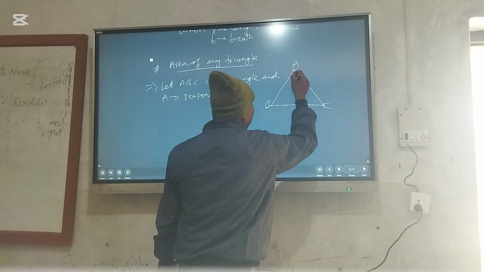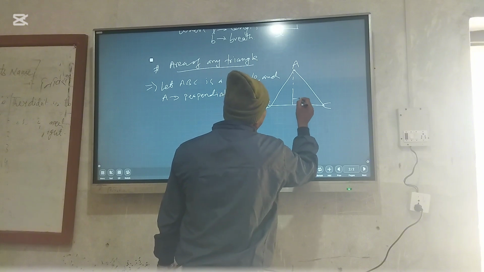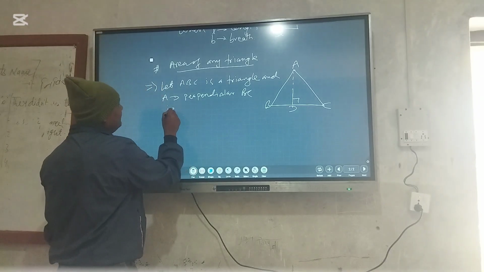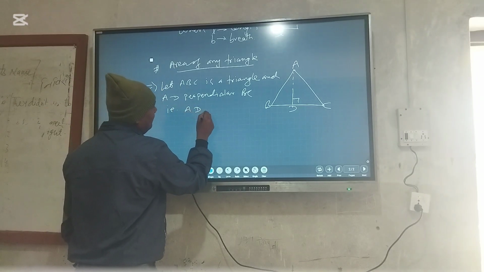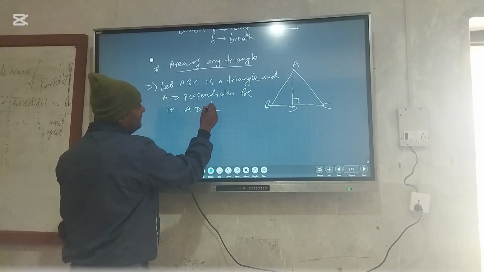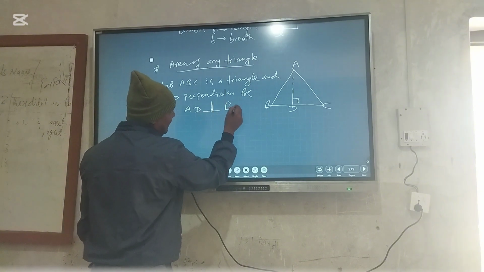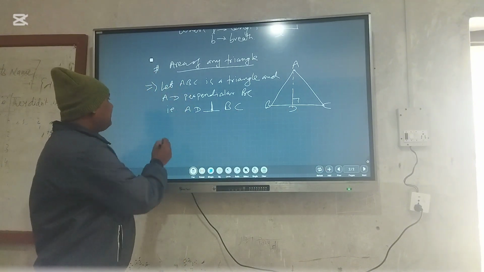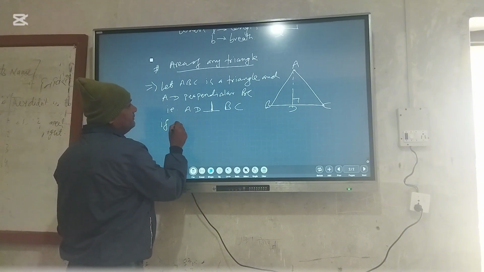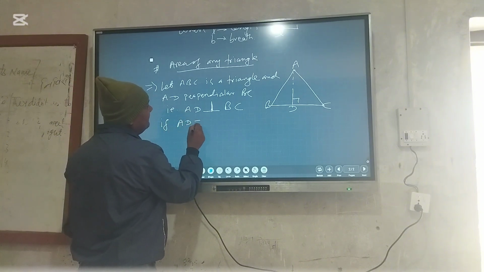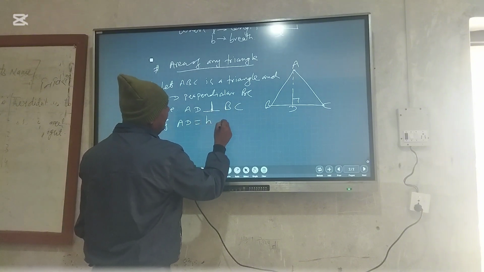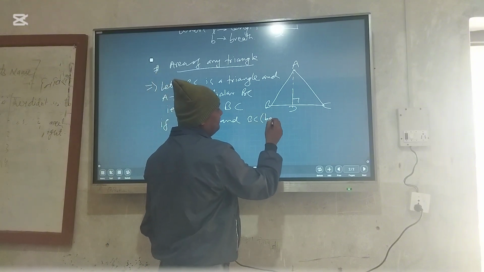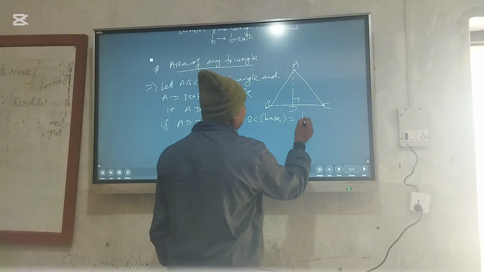That means we draw AD perpendicular to BC at point D. This is the symbol of perpendicular. Which side? BC. If AD is equal to H and BC, that means the base, is equal to B,